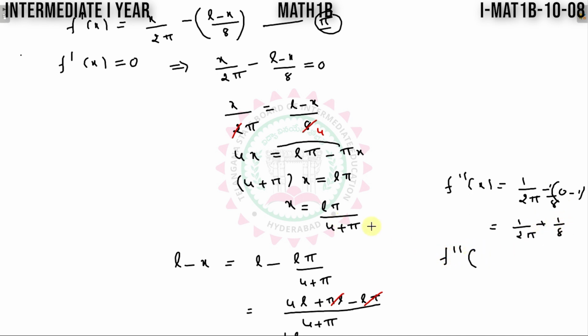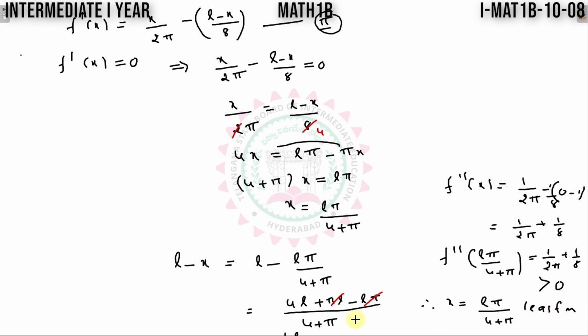Now f double dash x at x equal to L pi divided by 4 plus pi. So this is our positive value. This is a constant function. The same function I will get here, that is 1 by 2 pi plus 1 by 8. This is greater than 0. Therefore, at this particular value, at x is equal to L pi divided by 4 plus pi, I will get the least value or minimum value.